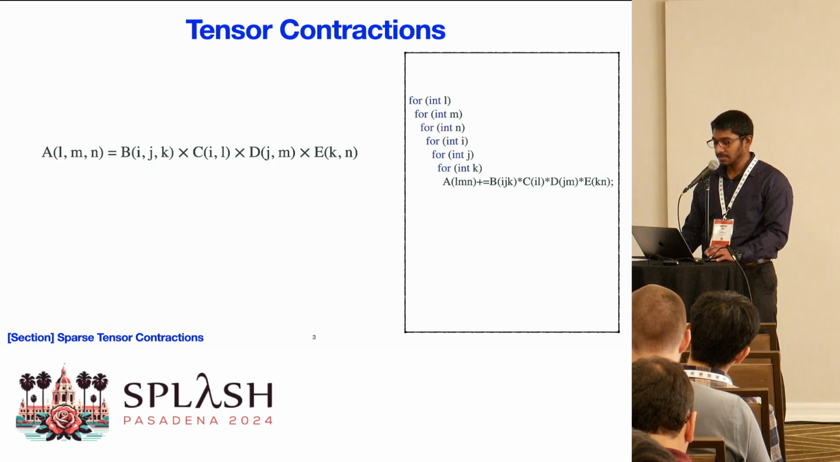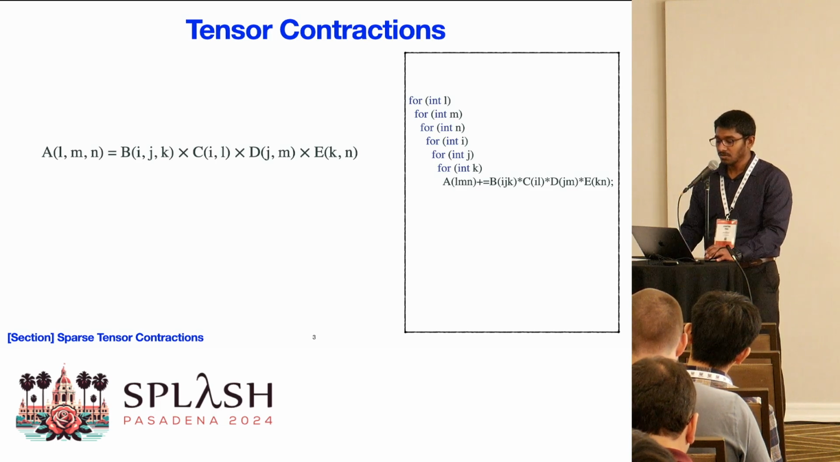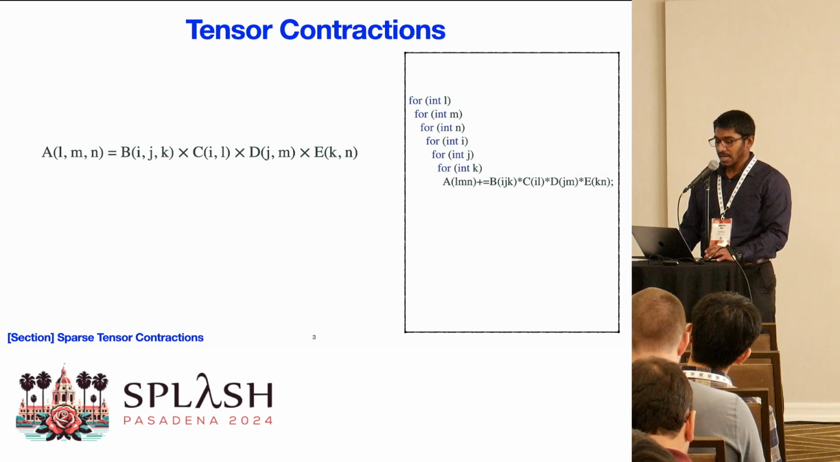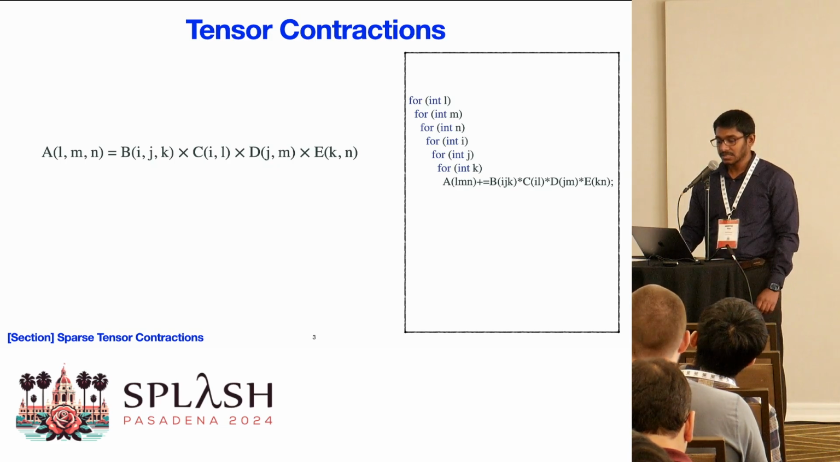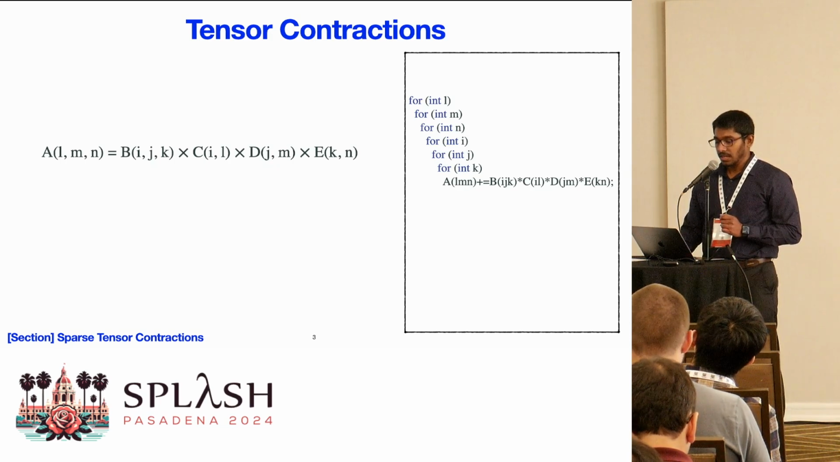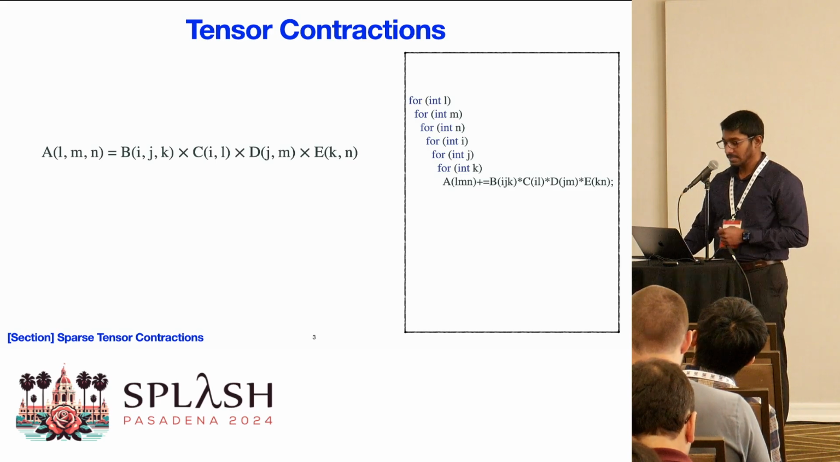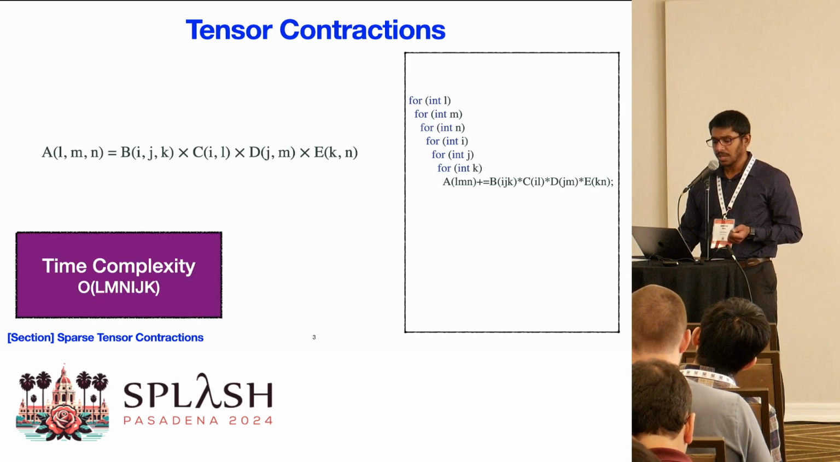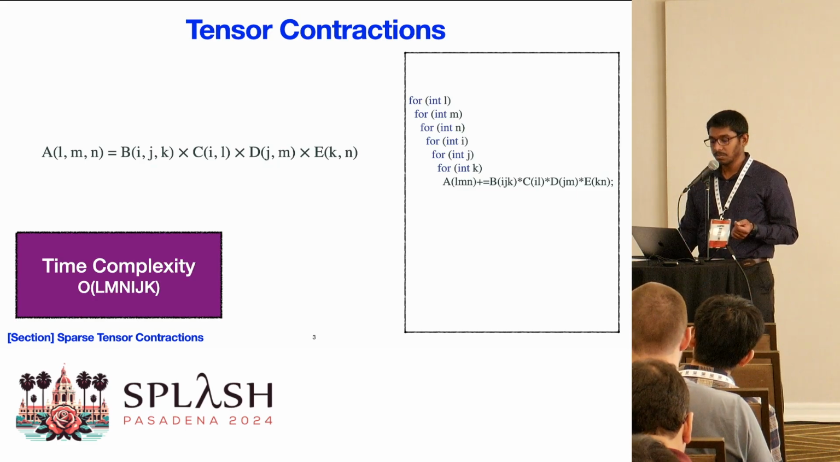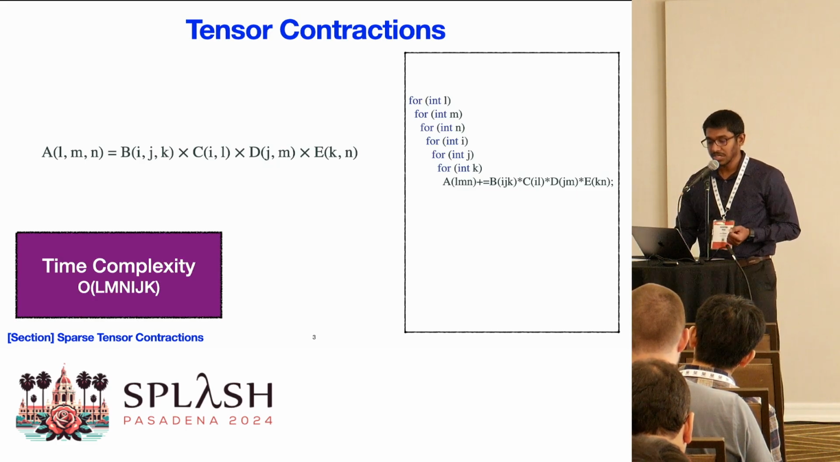Let's look at this tensor times matrix multiplication contraction. For simplicity, let's say all of these tensors are dense. We can realize this computation with 6 perfectly nested loops. We call this materialization a schedule. The asymptotic time complexity of this computation would be O of lmn ijk.